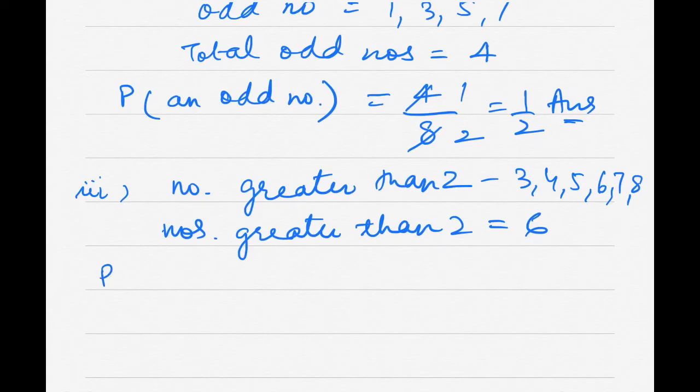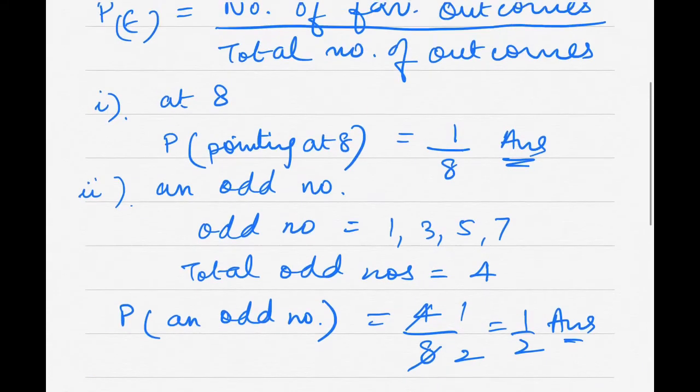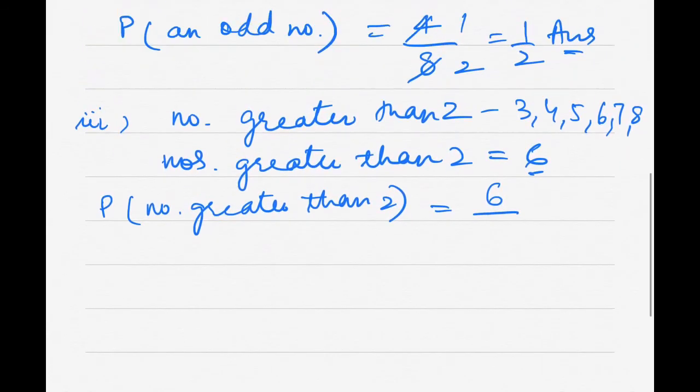So now my probability of a number greater than 2 will be equal to 6 favorable outcomes and total outcomes we already know are 8, right? So this comes out to be 3/4. That's my answer. Now we move to fourth part.